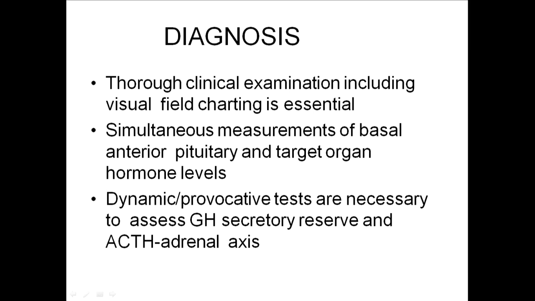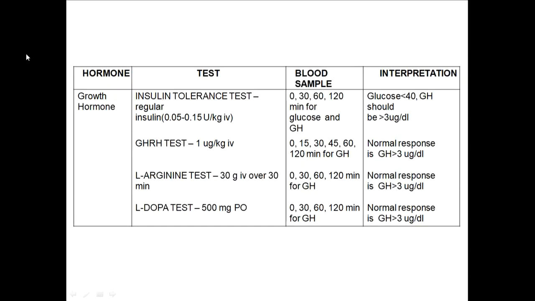Sometimes your hormonal levels in the blood can be normal, but if you do a provocative test where you want to see the reserve of the pituitary, the blood levels are normal, but in the pituitary, growth hormone or STH levels may be subnormal. It's not functioning normally. So when you do a provocative test, this subnormality can be detected. And what are these provocative tests? I'll be dealing with the provocative tests separately for every hormone, and these are important. Just what is important, I'll tell you.